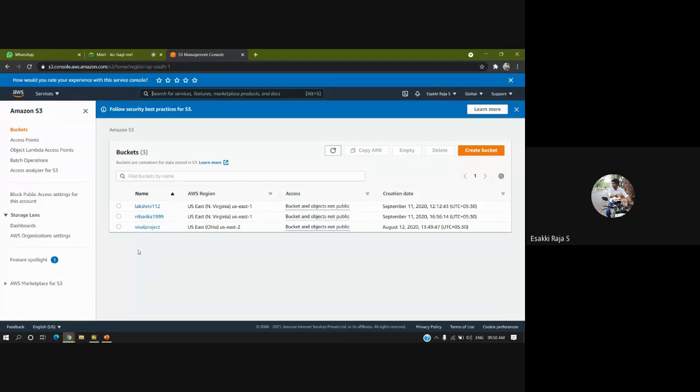I have so many projects. As of now, I'm going to create a new project. I already have a few buckets, but I'm not going to use an existing bucket. I'm going to create a new bucket.